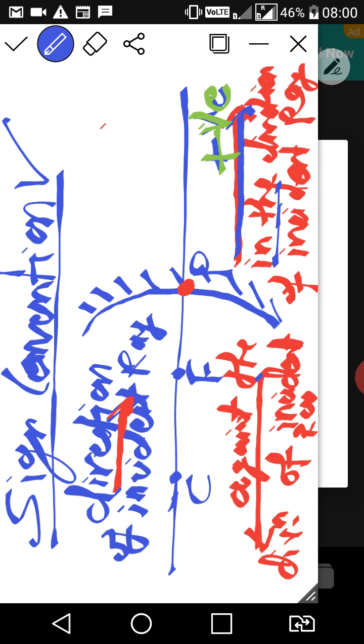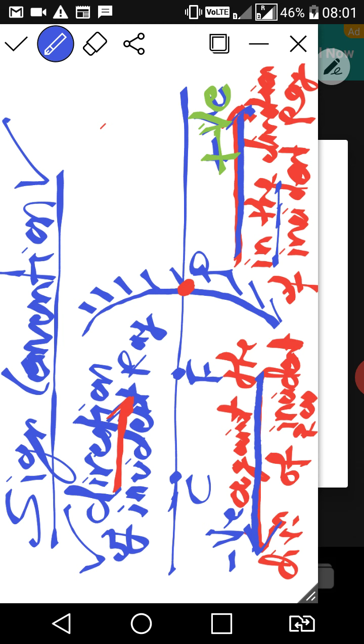So this is against, that means you are measuring some distance from pole to this side, which shows the against. Where is your direction of incident ray? This one, right class? And this ray is against, so that's why it is always negative, always negative, right class? So this is negative.